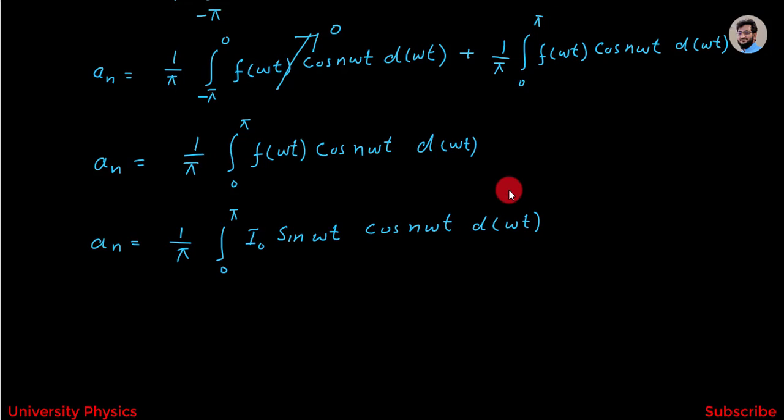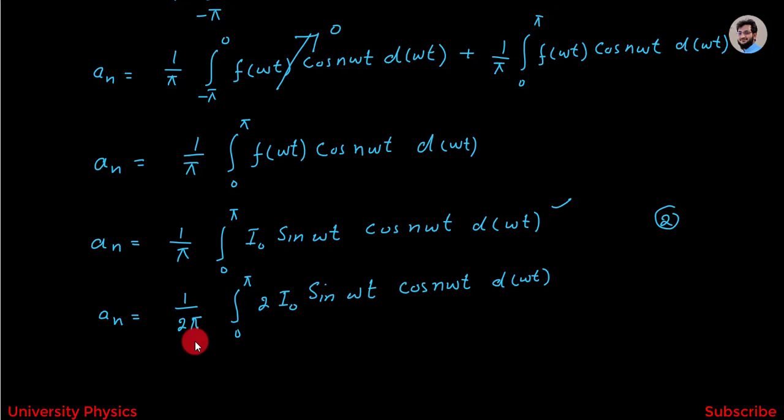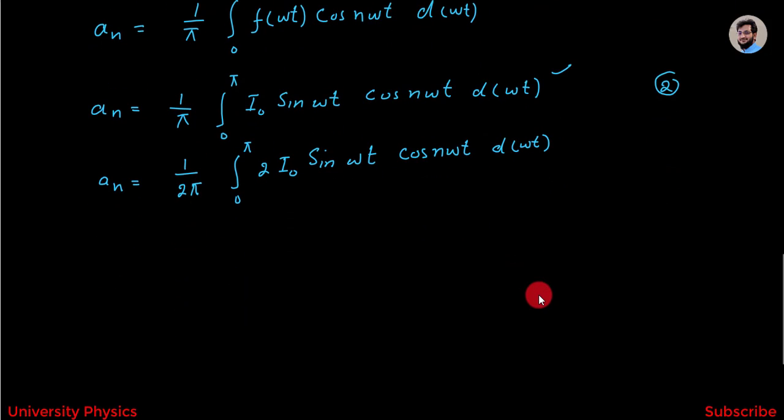Now I have to multiply and divide this equation by 2, and we will get aₙ is equal to 1/2π integration from 0 to π 2 I₀ sin ωt cos nωt d(ωt).